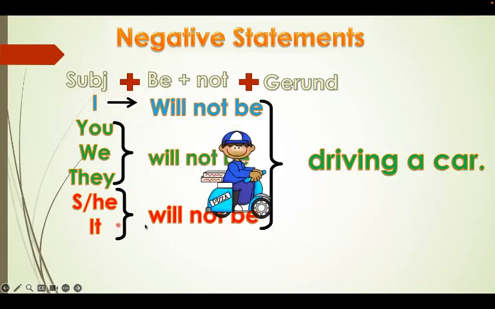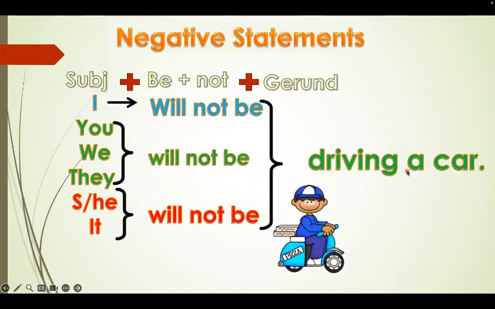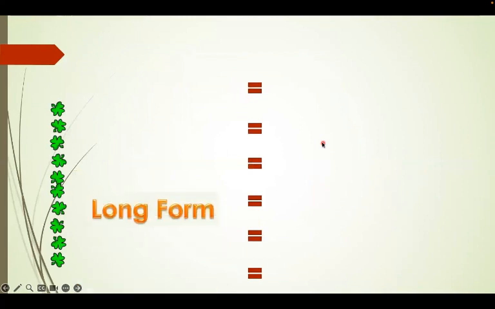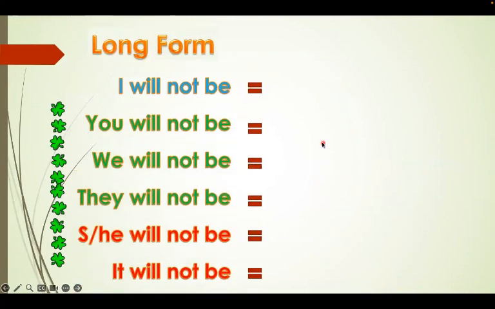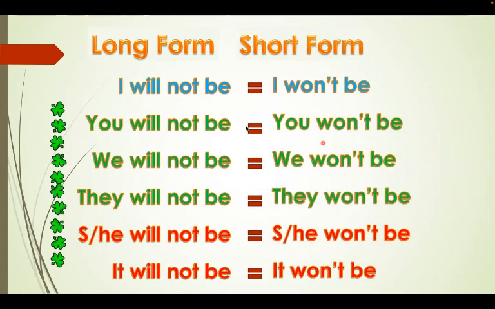Is that clear? It will not be driving a car. It's very, very simple. Now let's have a look at the long form and the short form of the negative statement. So I will not be, it becomes I won't be. You will not be, it becomes you won't be. We will not be, we won't be. They will not be, they won't be.